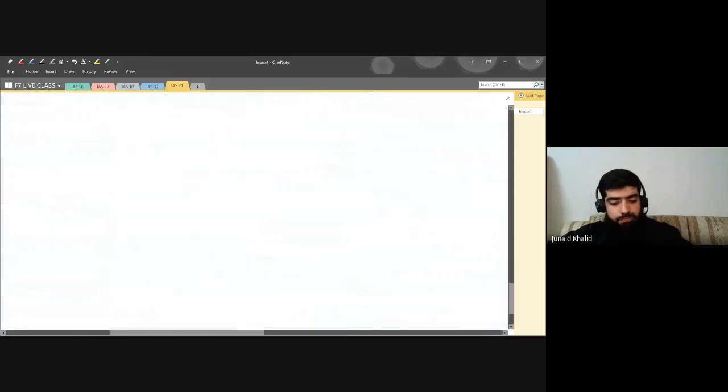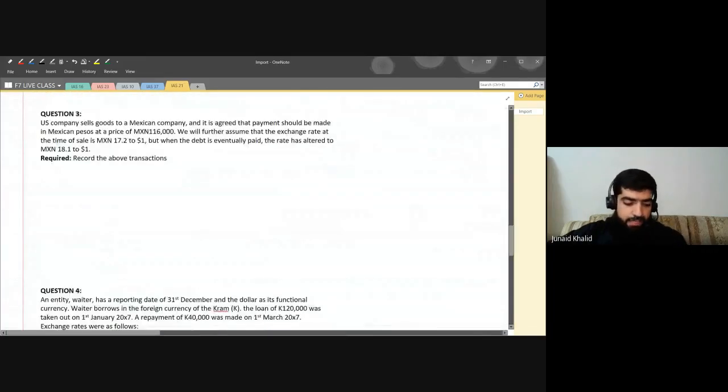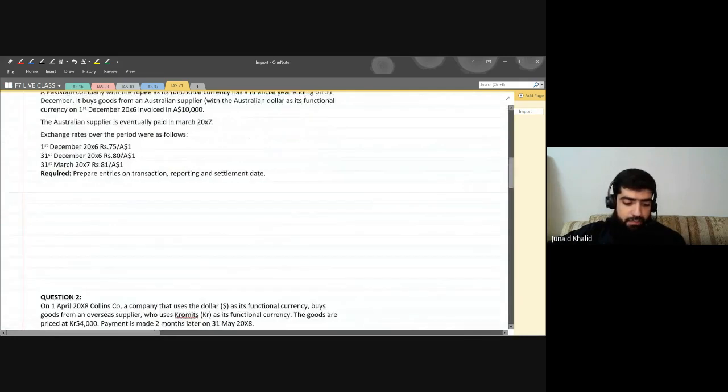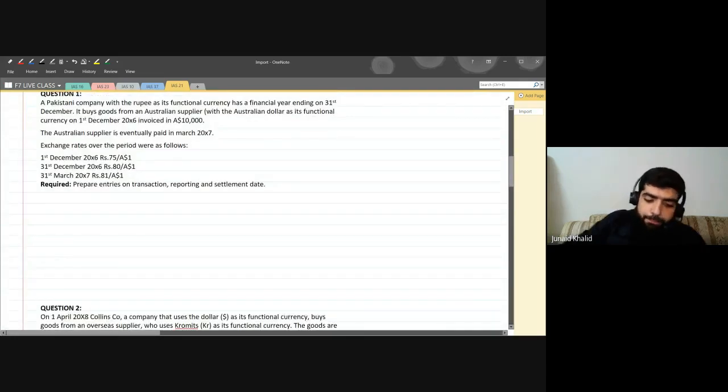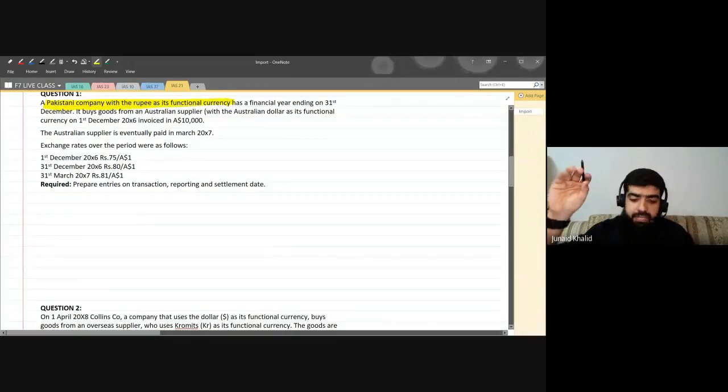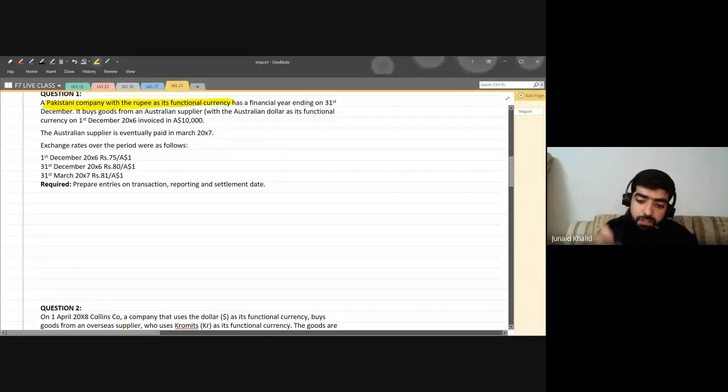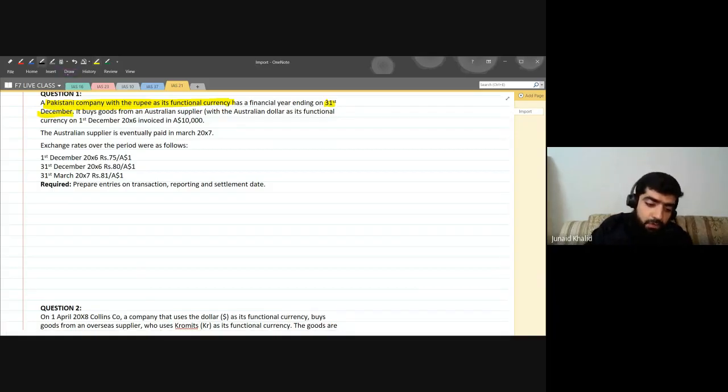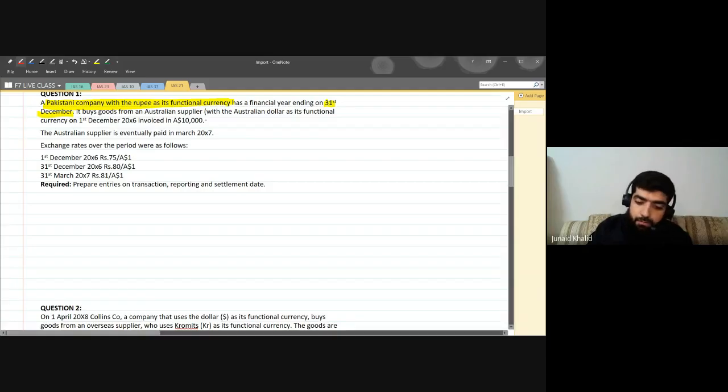Now, we have done a lot of theory, but unless we practice, this will not be clear to you guys. Now, let's try to solve this first question. A Pakistani company with rupees as its functional currency. First thing that you need to identify is that rupee is the functional currency. Has a financial year ending on 31st of December. We have an accounting period ending on 31st of December. It buys goods from an Australian supplier with Australian dollar as its functional currency on 1st of December 2006.